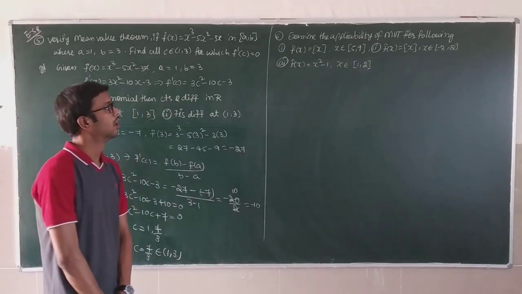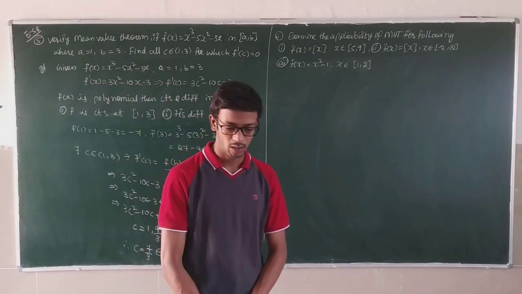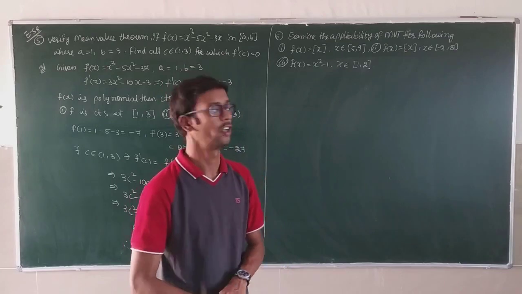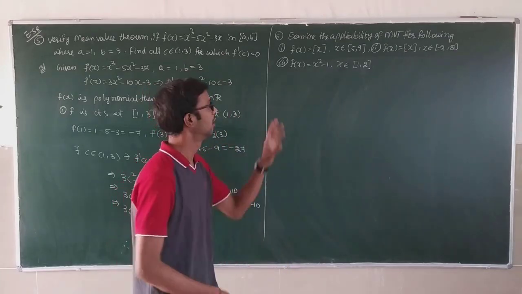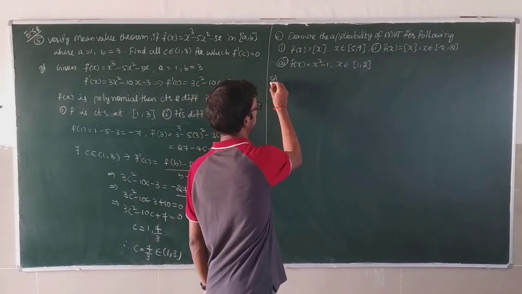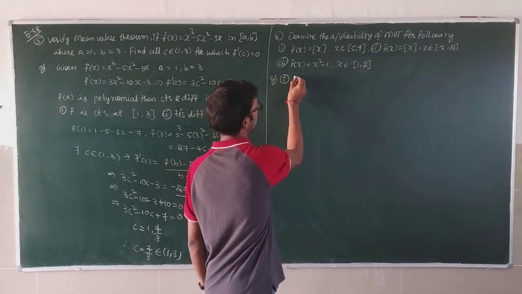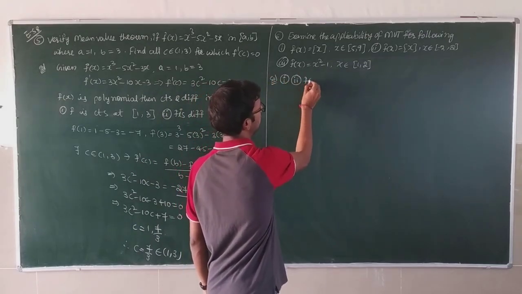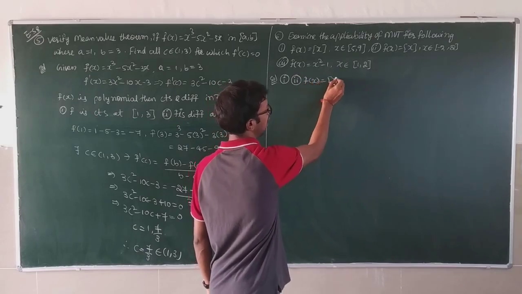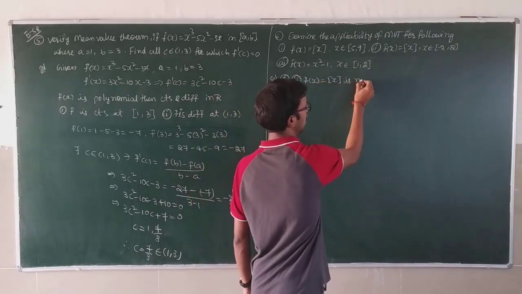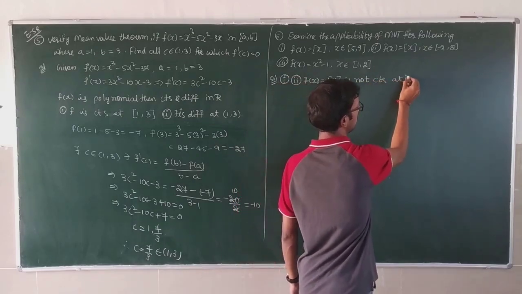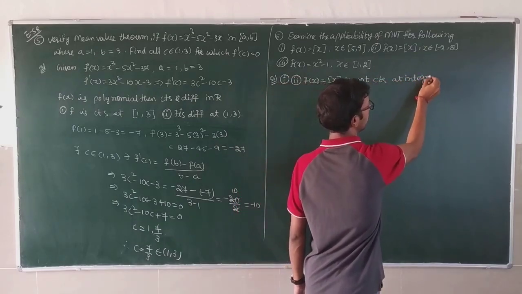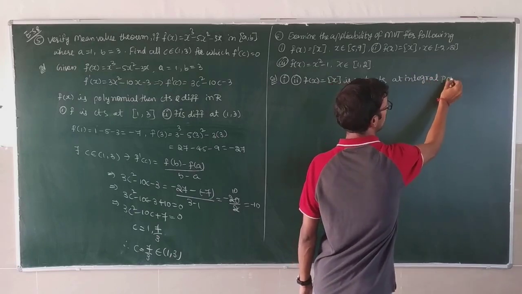Next, problem number 2. Rolle's theorem we verified for 3 problems. Here, the mean value theorem we have to verify for the 3 problems. The solution for the first one and second one at a time: f of x is equal to the box function, which is not continuous at integral points.